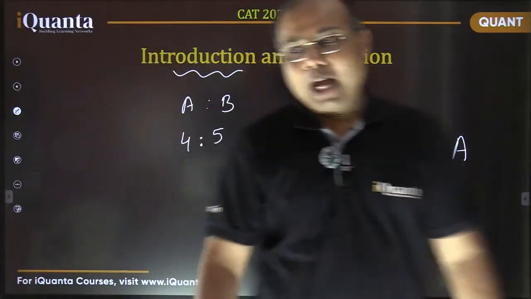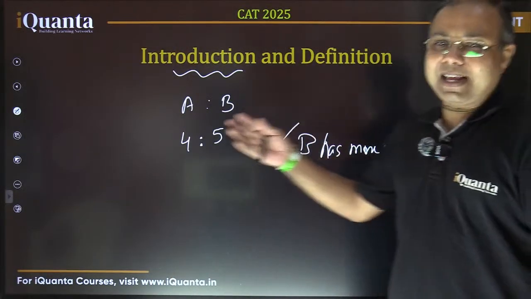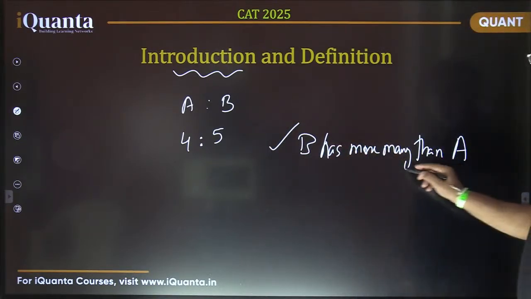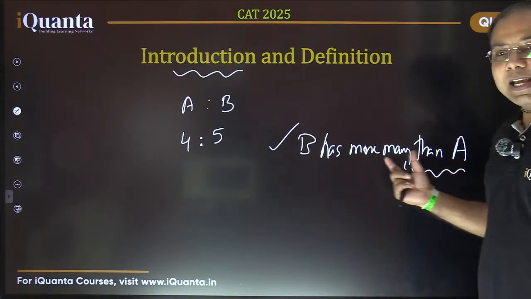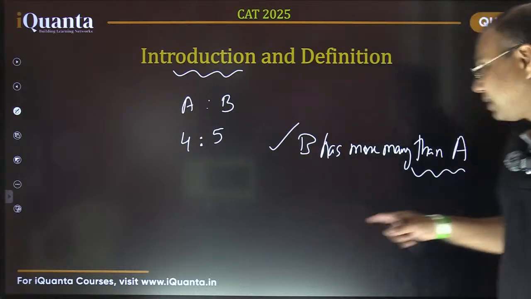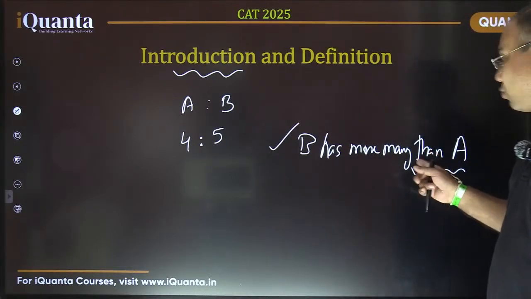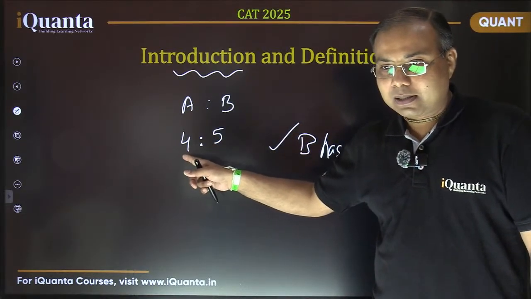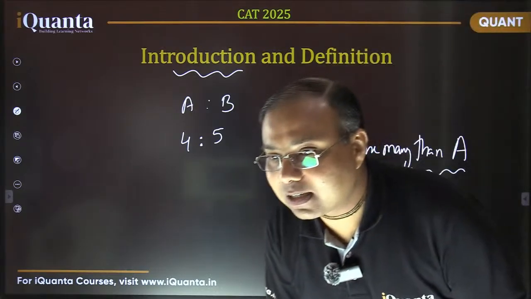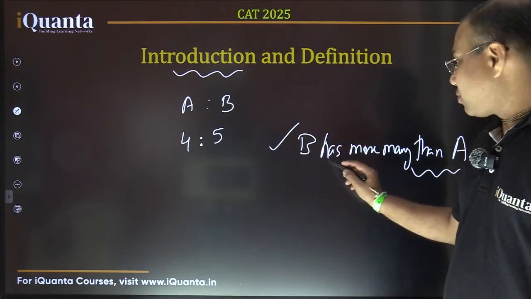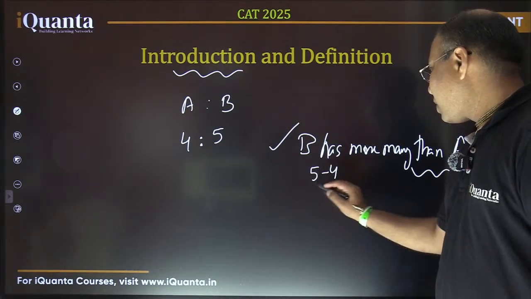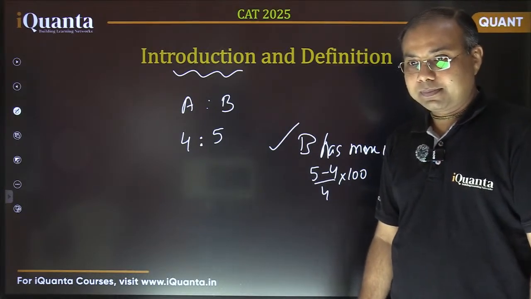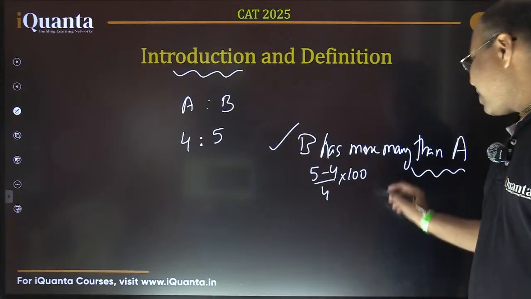See, now I'm asking how much percent B is having more than A. So more than A, basically we are comparing with A, right? So in the denominator, which value will be there? The value with which we are comparing the difference. So in the denominator, we'll be having the value corresponding to A, which is 4 parts, right? So the denominator will have 4. Yes, many of you are writing it correctly. This is perfectly fine, Samyak. So it is (5 minus 4) upon 4 into 100. Fine, and that is 25%.